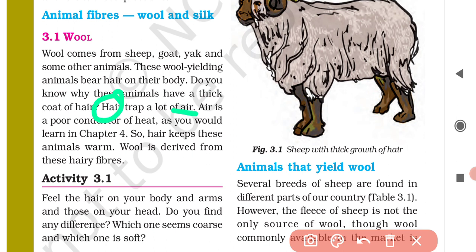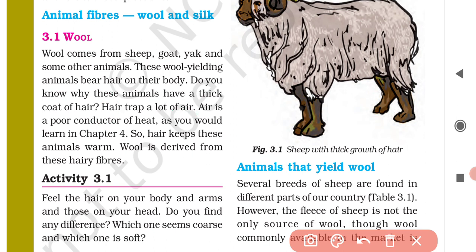Air will be trapped in the hair of these animals, which will prevent their body heat from being lost to the cold surroundings. Therefore, they keep themselves warm in the cold winter season.